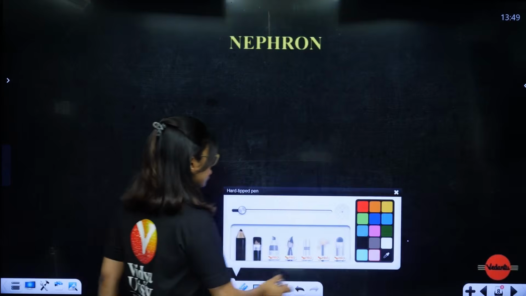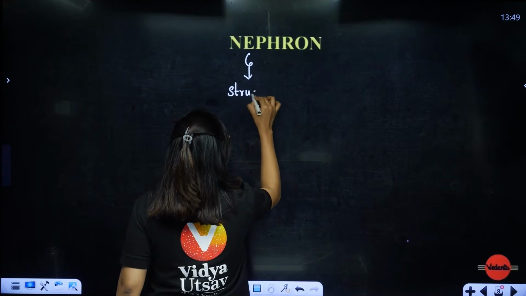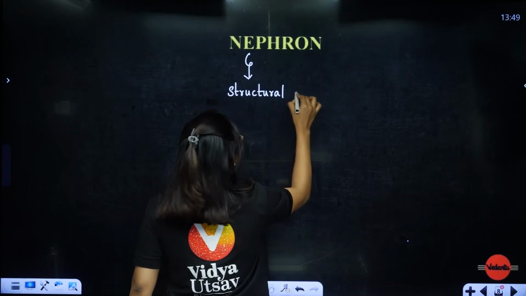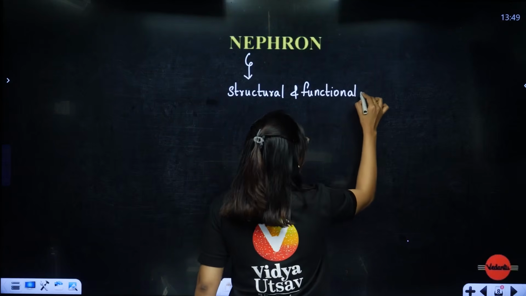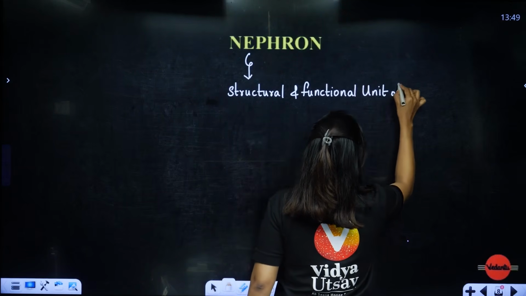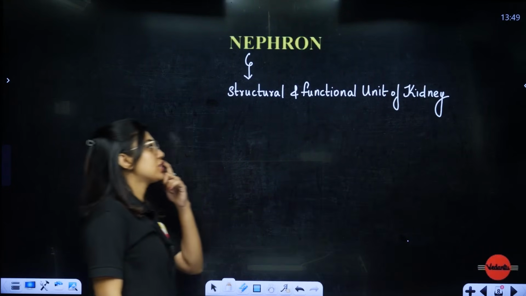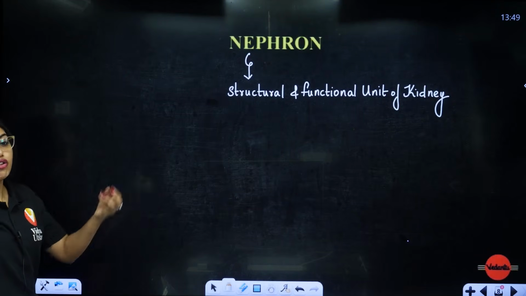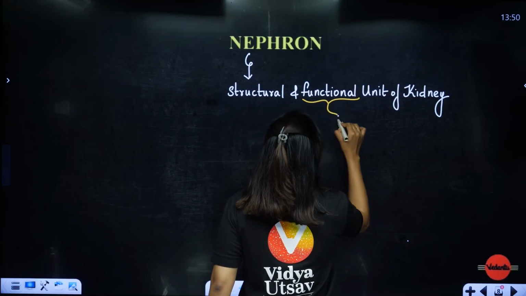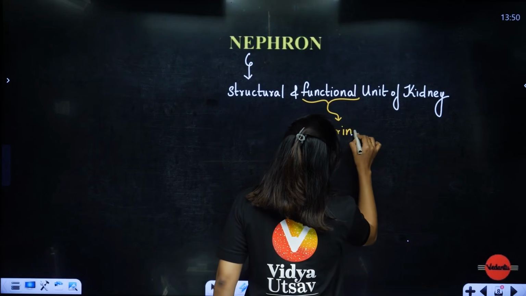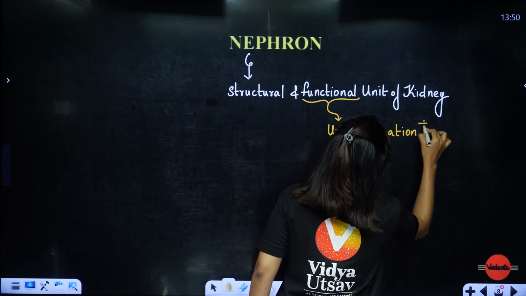Nephron is basically the structural and functional unit of kidney. Yes or no? Yes, ma'am. What do I mean by structural and functional unit of kidney? I would say it is more of a functional unit of the kidney because this is helping in the urine formation. This word is more appropriate because it is helping in urine formation. I wouldn't say it is structurally important, but it is functionally very important because it is helping in urine formation.